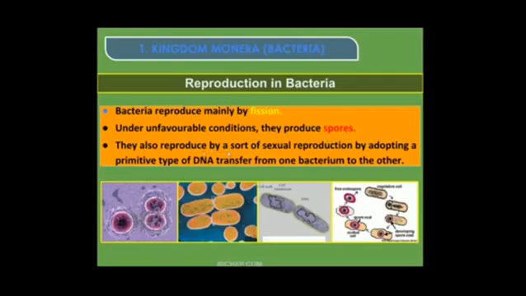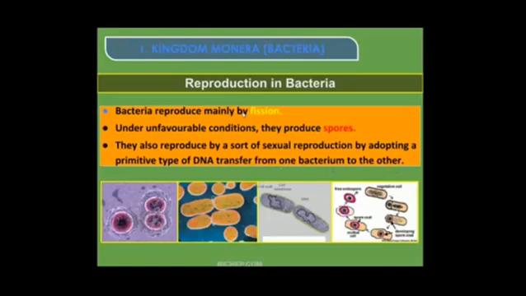Then they also reproduce by a sort of sexual reproduction. So asexual reproduction by fission, asexual reproduction by producing spores, and they can also reproduce sexually by adopting a primitive type of DNA transfer from one bacterium to the other bacterium. DNA transfer. So here you can see the DNA material present inside. By transferring that DNA material, they reproduce. It means here the characters are also changed. Characters have also been transferred by transferring the DNA. So they can also reproduce by DNA transfer from one bacterium to another.